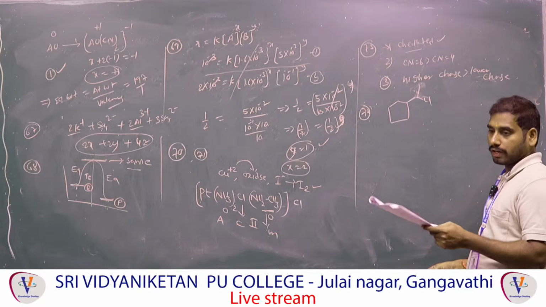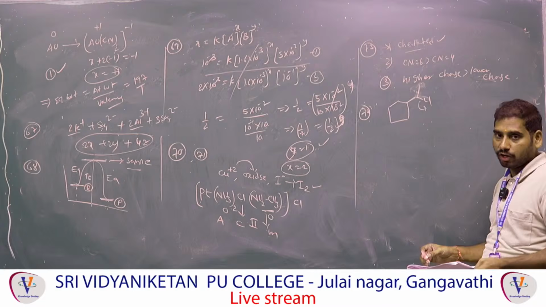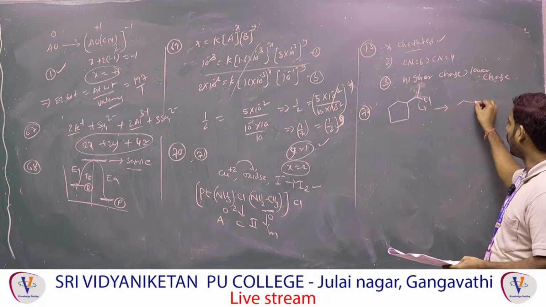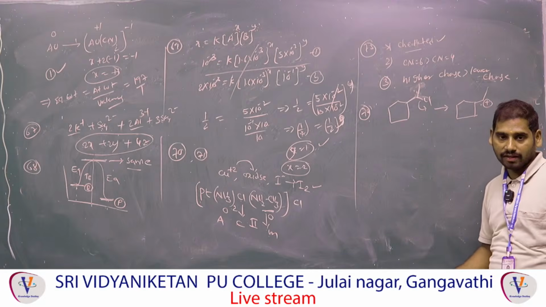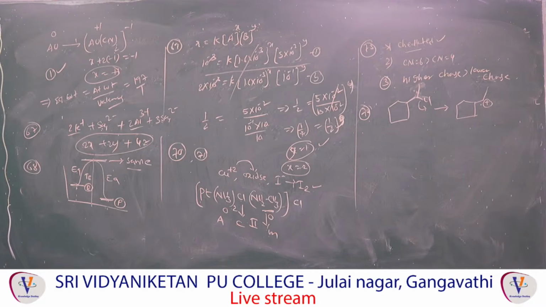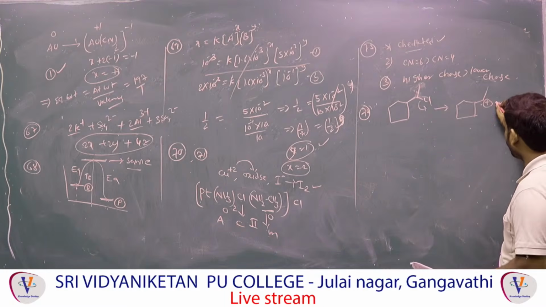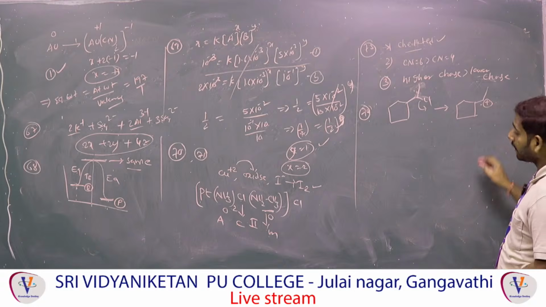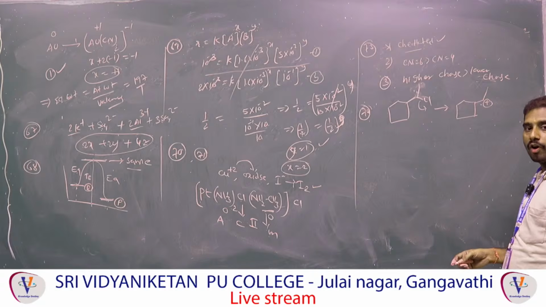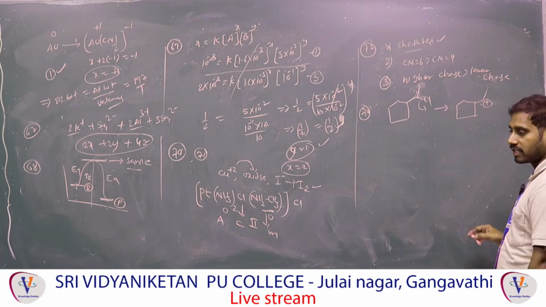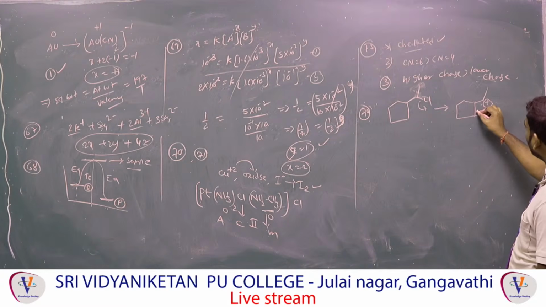Cl with KOH. With KOH, first halogens are good leaving groups, so the halogen will be removed. Halogen is eliminated as a halide ion, Cl minus, then carbon gets the positive charge, that is called carbocation. This intermediate is carbocation, right? Here ring expansion will take place. How many carbons are in the ring? It is a 5-membered ring. Here the possibility to expand means we will get a 6-membered ring. 6-membered ring is more stable. That's why it will expand.